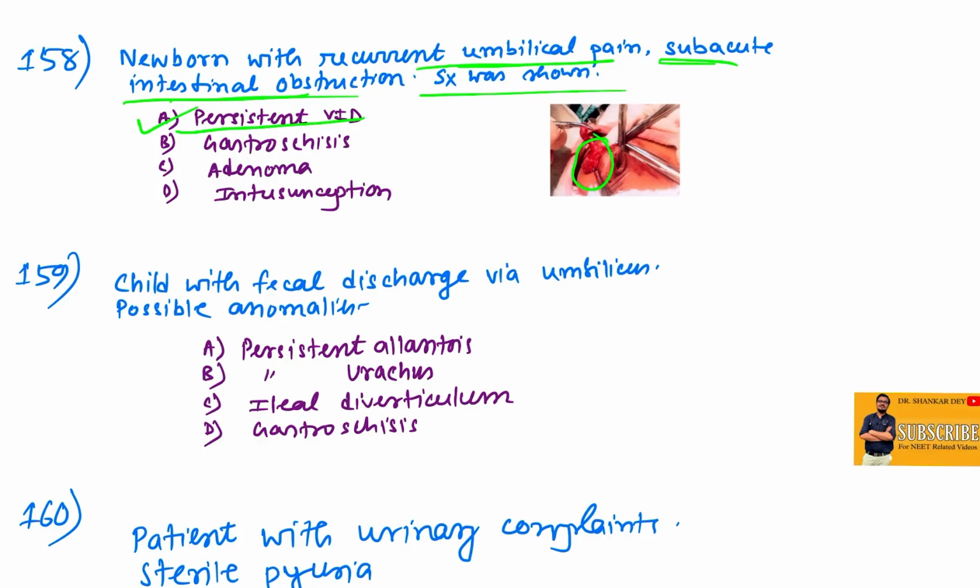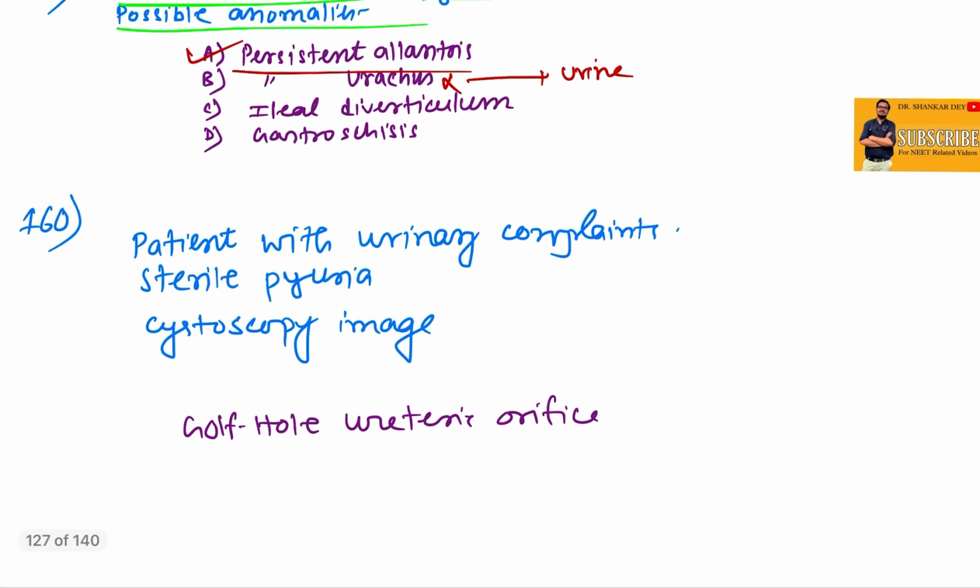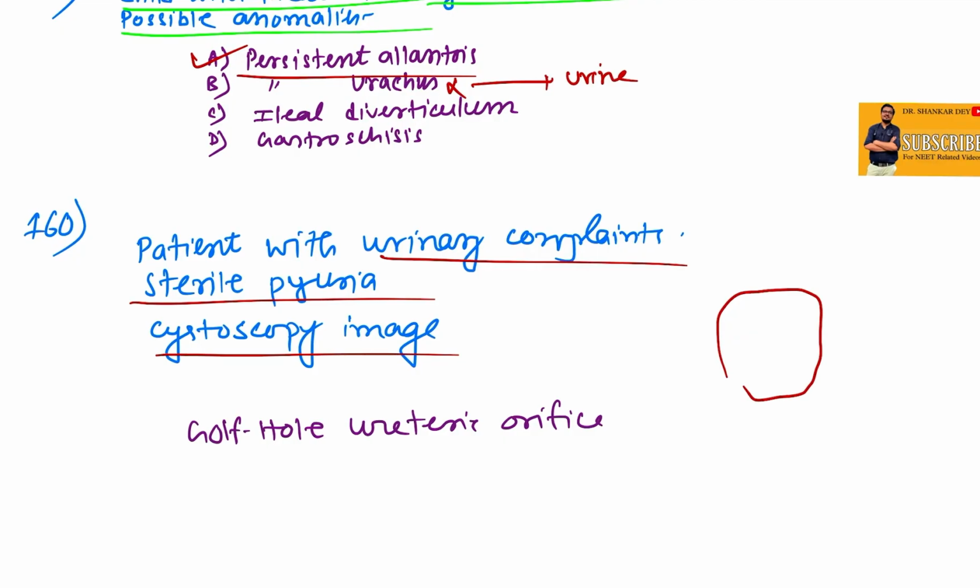Another question of the same type might be there: child with fecal discharge per umbilicus, possible anomaly is persistent vitellointestinal duct, not urachus, because urachus causes urine discharge per umbilicus. 160, patient with urinary complaints, there is sterile pyuria, cystoscopy image was given. I think on cystoscopy a golf hole ureteric orifice was there. Image-based question, so I have not put the images here. So sterile pyuria will be golf hole ureteric orifice.